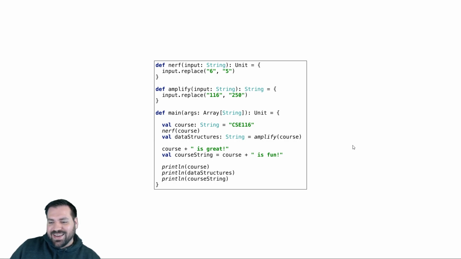Always has. Always have been. Yeah, it's definitely an astronaut meme there. Strings are immutable? Always have been.